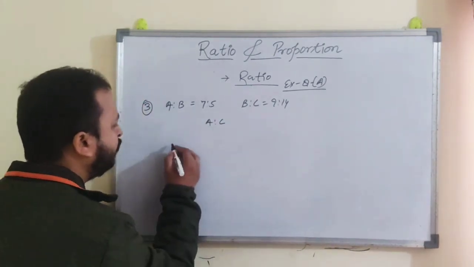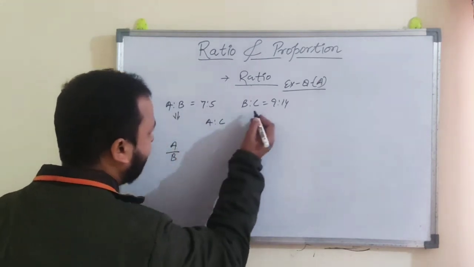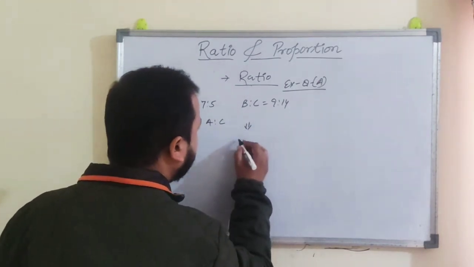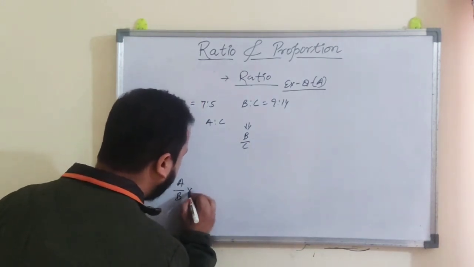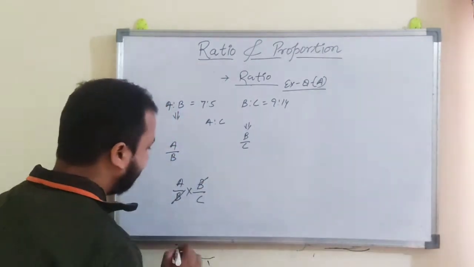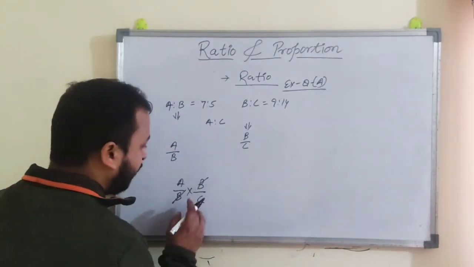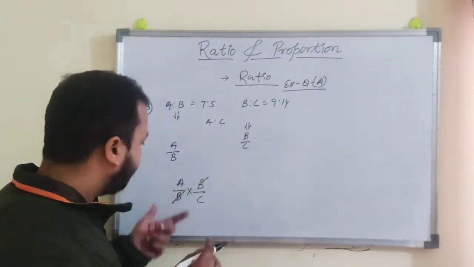So what you have to do, we know that if A by B, this way, this you can write it as A by B, and this you can write it as B by C. So if you multiply A by B and B by C, this B you can eliminate it, right? Because one B is written in the numerator and one B is written in the denominator, so simply you can eliminate it.